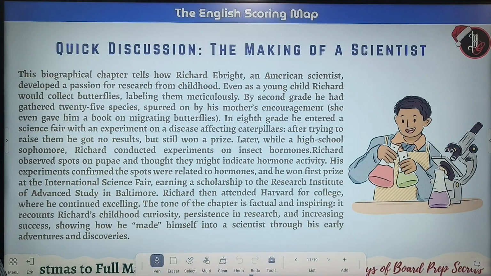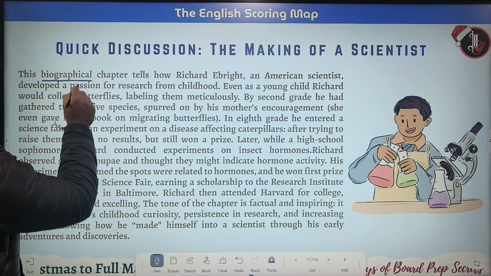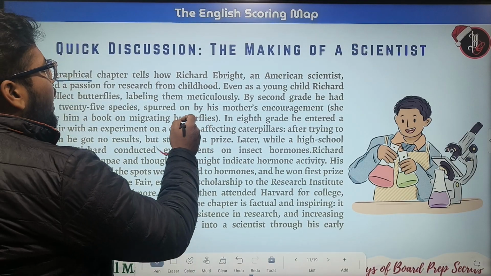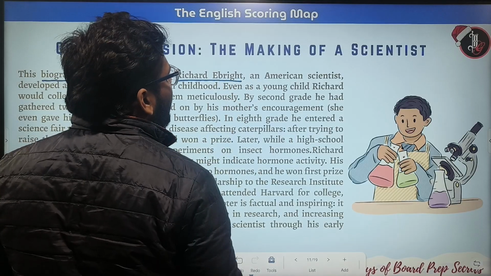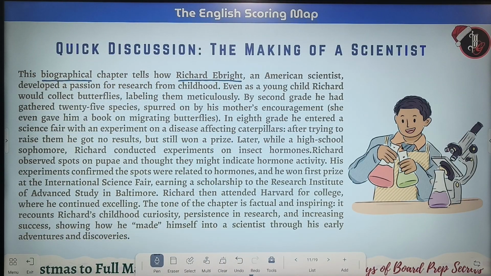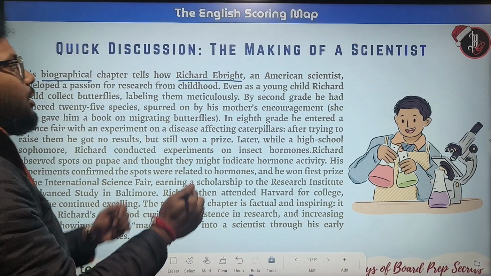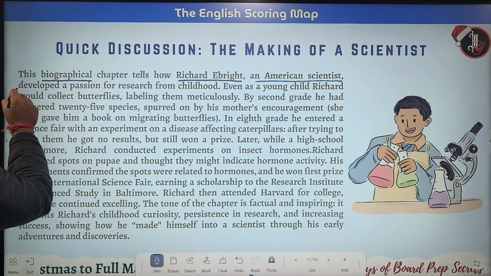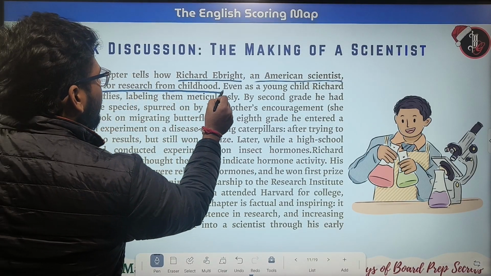Okay. So the next topic is the making of a scientist. This is basically a biographical chapter. A biographical chapter tells us how Richard Albright, an American scientist, developed a passion for research from childhood.